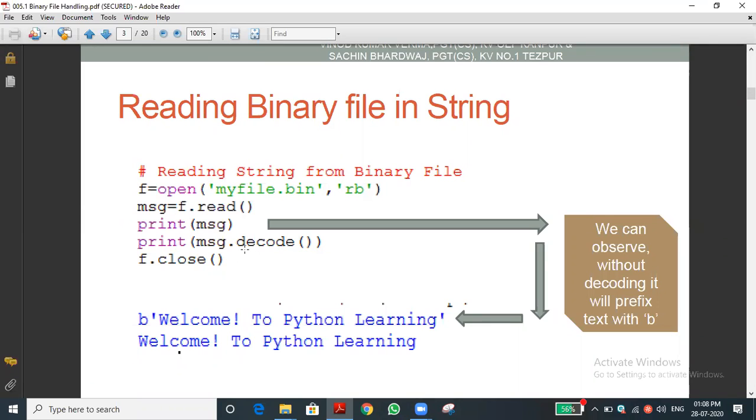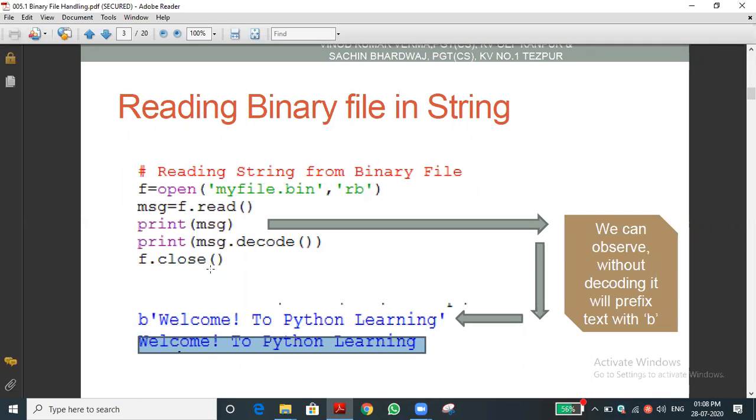Now after converting, you can see the second print statement. What is the output of the second print statement? You can see welcome to Python learning only. The B letter is not prefixed because it is already converted into the original data type. We are closing the file.